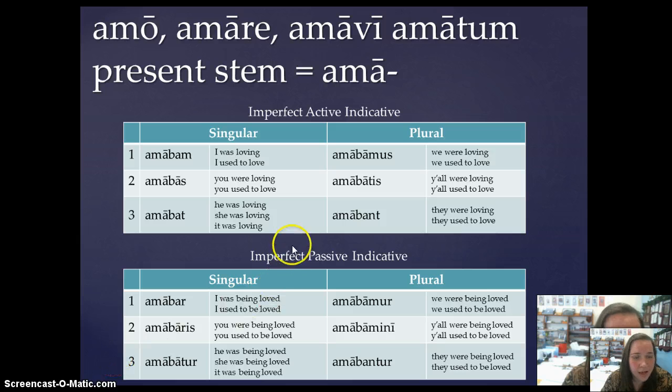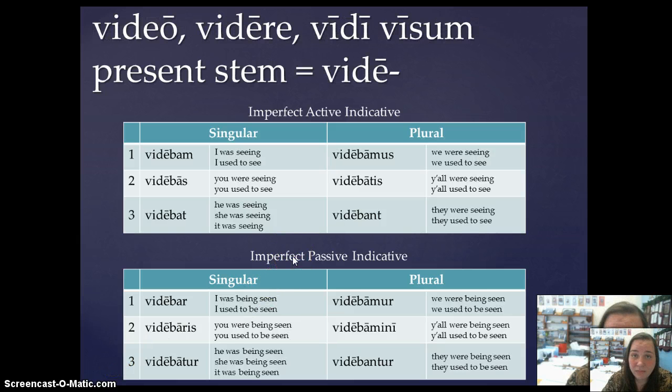Okay. I also have a second conjugation verb here as an example. So I do want you to write down the imperfect active and passive indicative for video, videre, vidi, visum. Videbam, videbas, videbat, videbamus, videbatis, videbant; videbar, videbaris, videbatur, videbamur, videbamini, videbantur. You should push pause, and again, write these down in their entirety, okay?